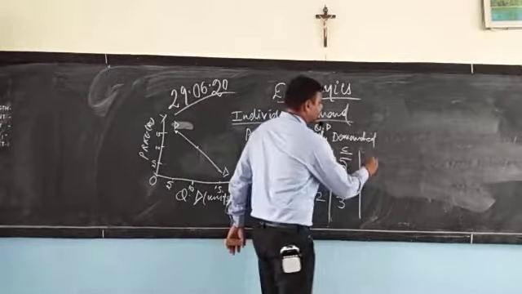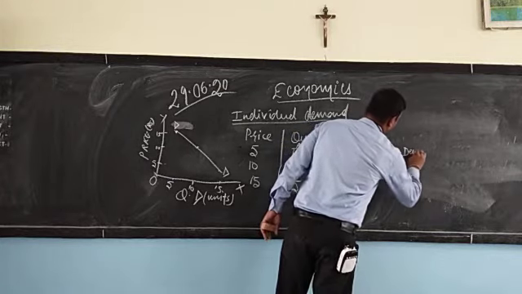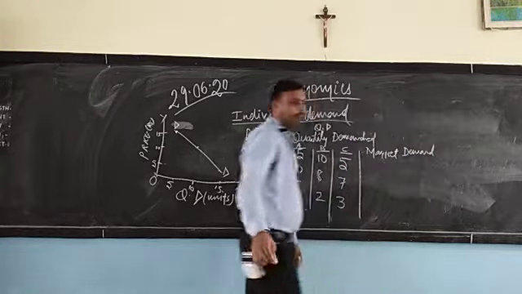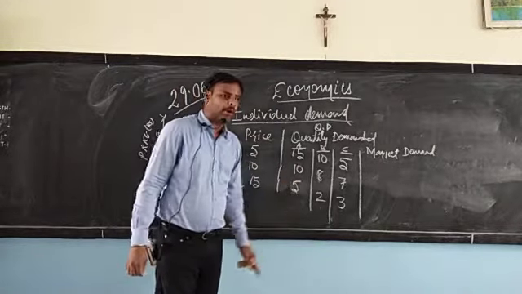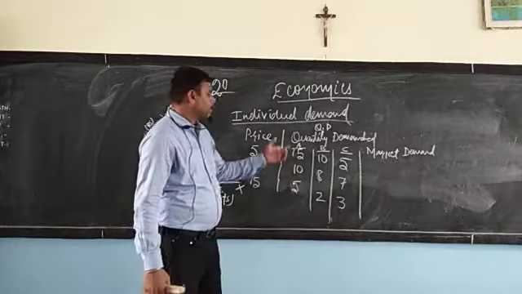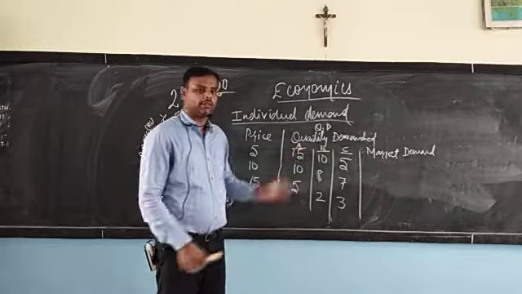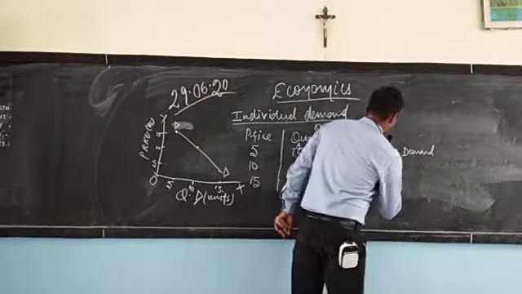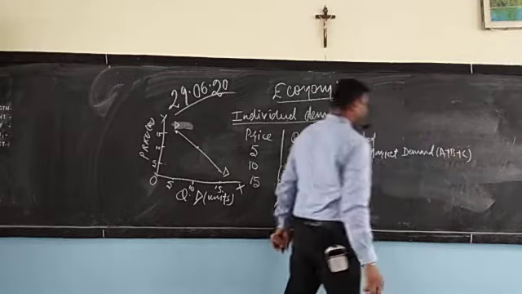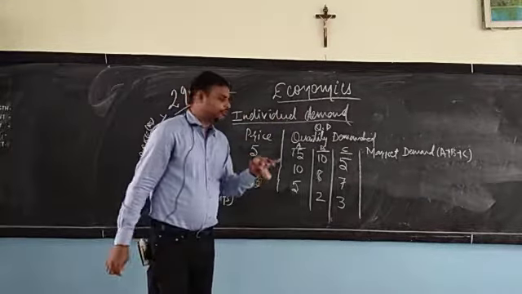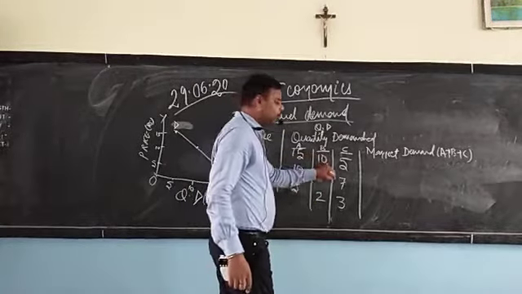So what is the market demand now? I told you market demand is basically the summation of the demand of different individual consumers. Who are the consumers here? Mr. A, Mr. B and Mr. C. So market demand is the summation of A plus B plus C. At rupees 5, A was 15 units, B was 10 units, C was 5 units.